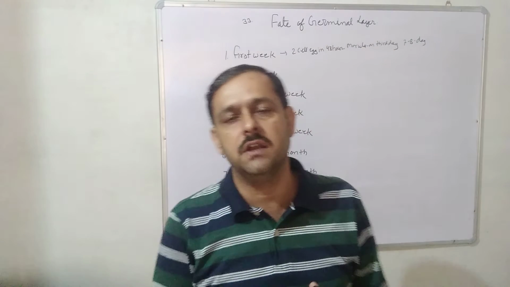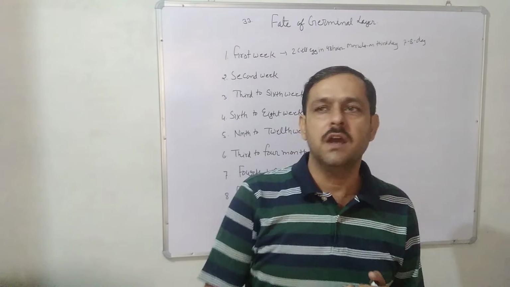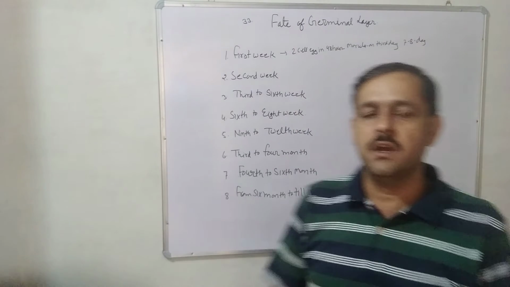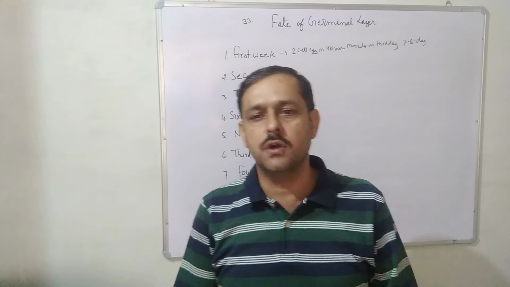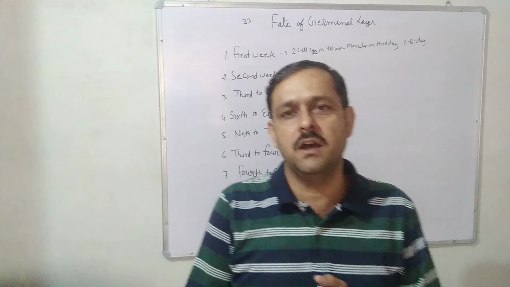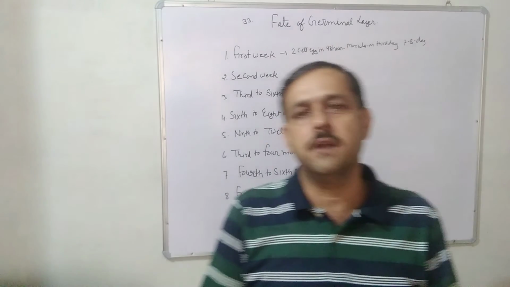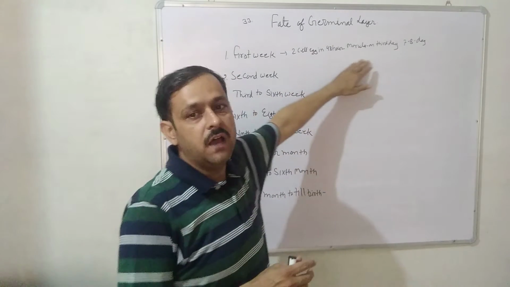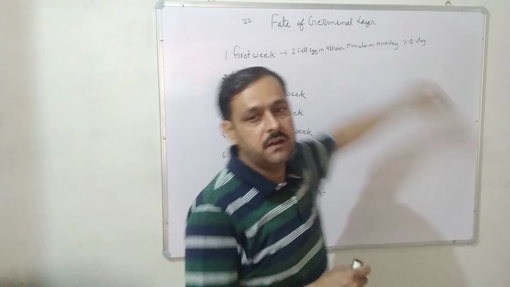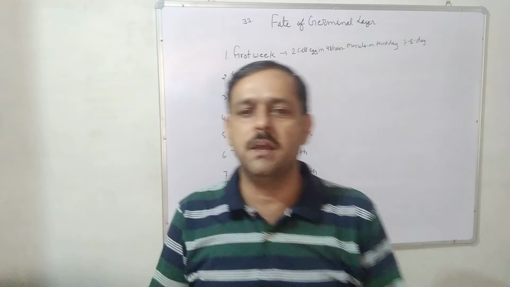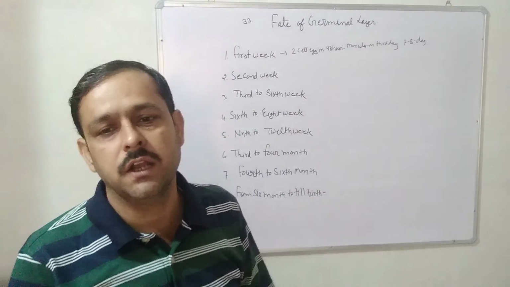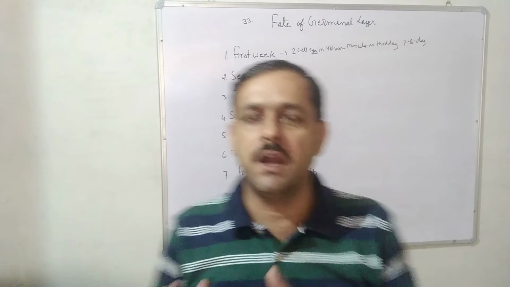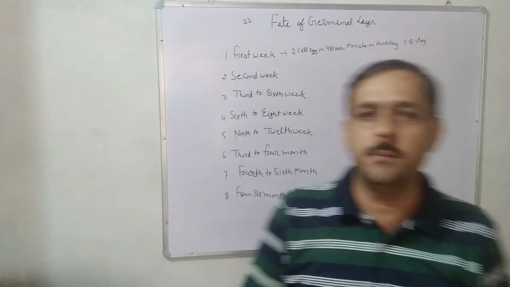Then the 2-cell zygote is formed in 48 hours, the morula forms on the 3rd day, and on the 7th to 8th day the blastocyst enters the uterine wall and implantation is completed.